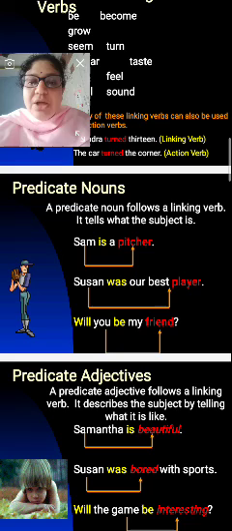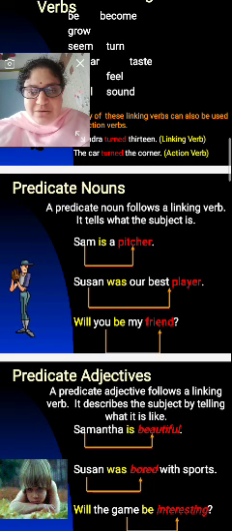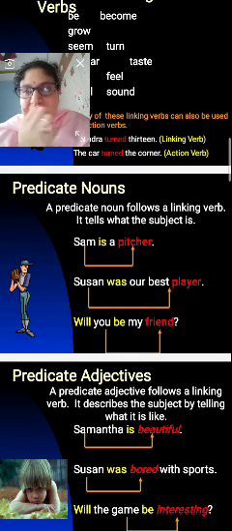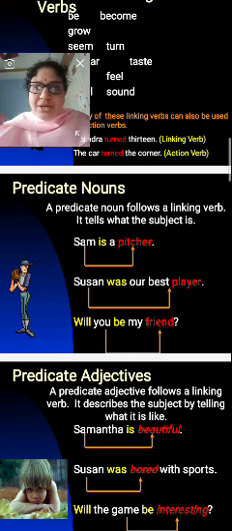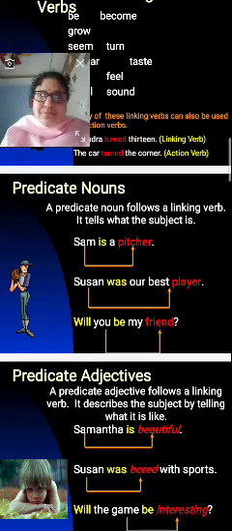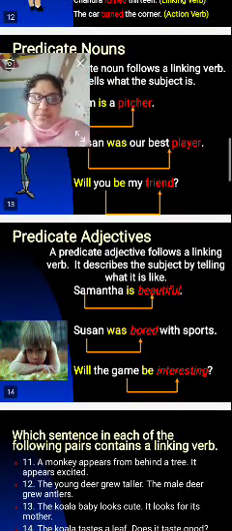And the second example, Susan was our best player. Susan and the player come under the subject, and "was" comes under the linking verb. Will you be my friend? You and the friend come under the subject, and "will be" comes under the linking verbs. Next one, predicate adjectives.